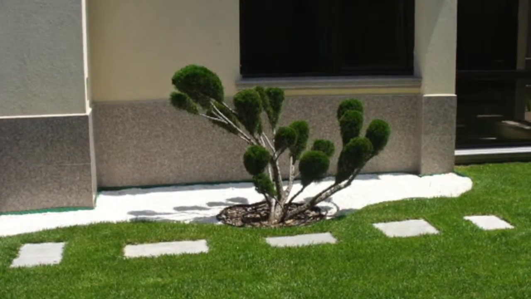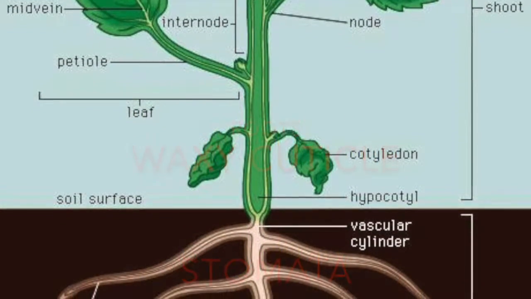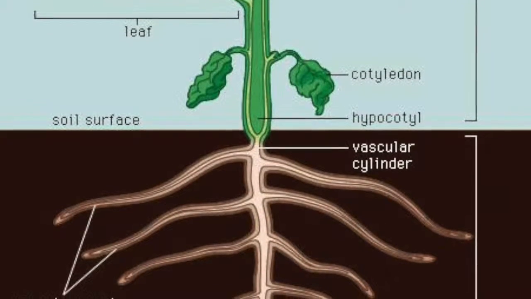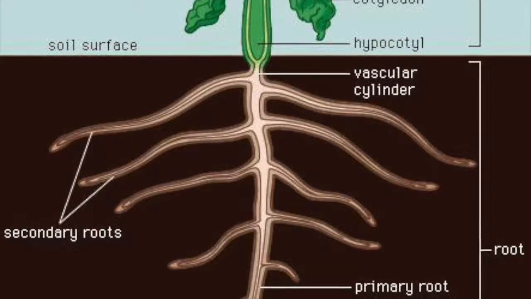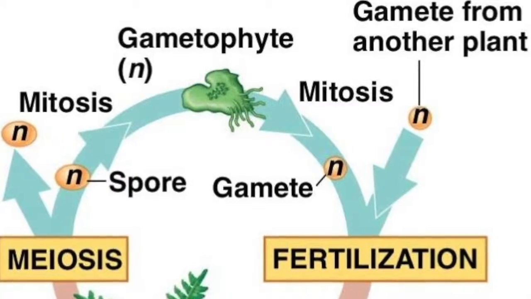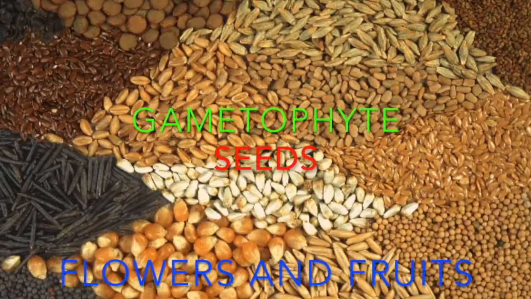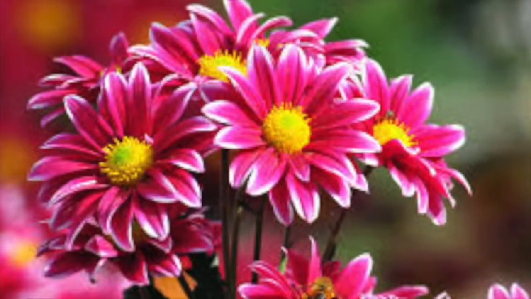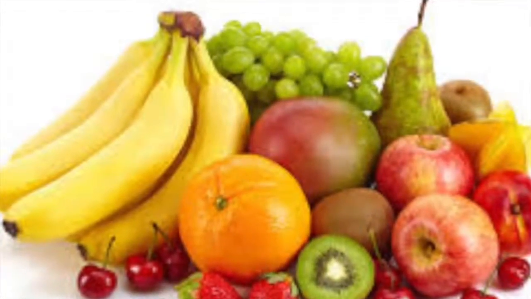They have root-like structures, a waxy cuticle, pores called stomata, conducting cells for nutrients, and a stiffening substance called lignin, which is for structure. Their reproductive system includes a male gametophyte, which is pollen, seeds that nourish, protect, and disperse embryos, flowers that attract animals to carry pollen, and fruits which have the same purpose.